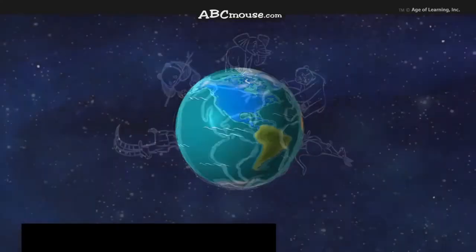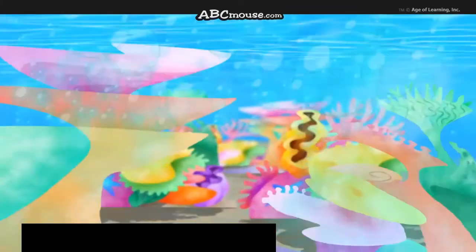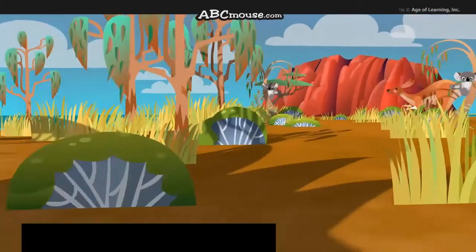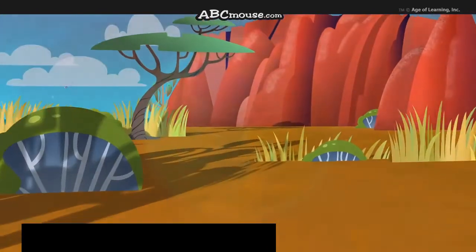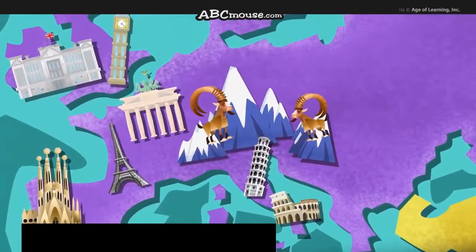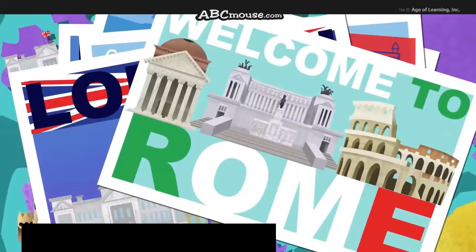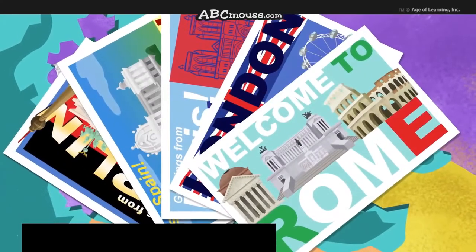Let's look at Australia. It's the smallest of continents. The fewest people call it home. Most of its land is the bushland and outback where koalas and kangaroos roam. Now on to Europe, though it's rather small. It has dozens of famous old cities. Berlin, Madrid, Paris, London, and Rome. Each city is uniquely pretty.